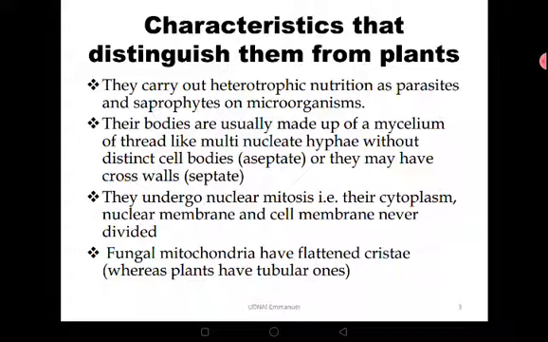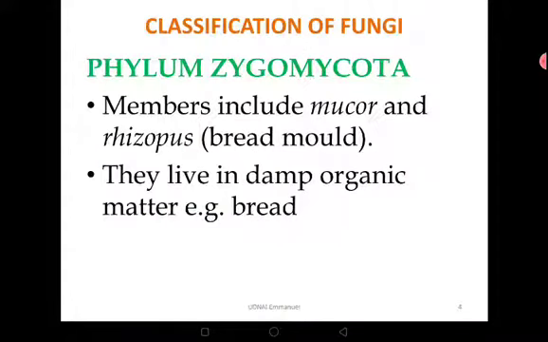They undergo nuclear mitosis, and their cytoplasm, nuclear membrane, and cell membrane never divide. Fungal mitochondria have flattened cristae, whereas plants have tubular cristae, for those that have.